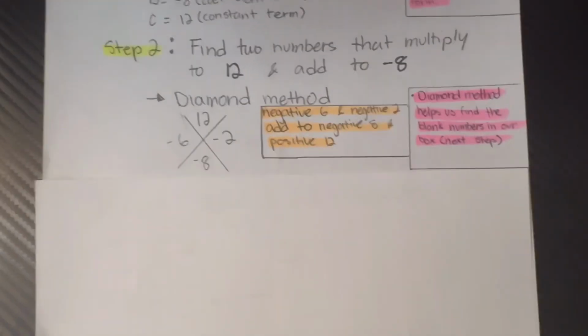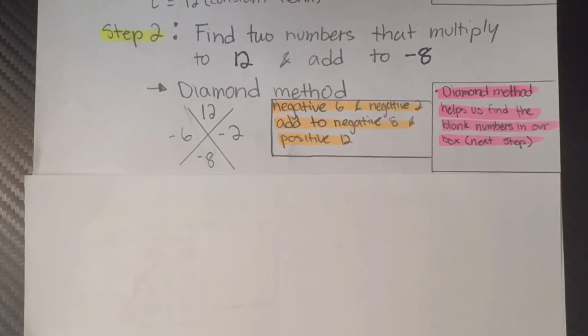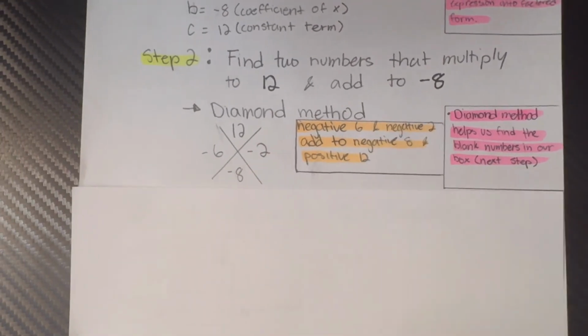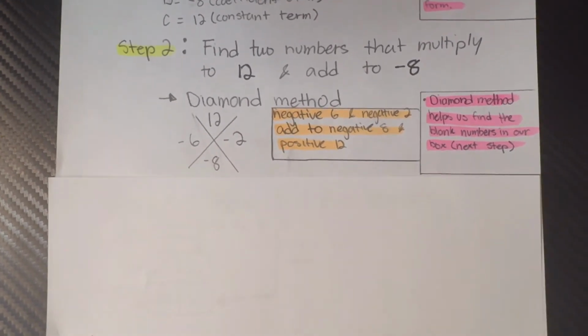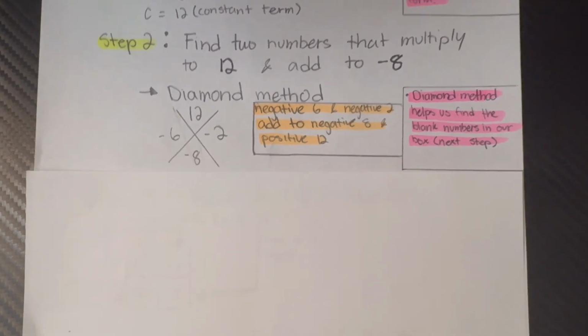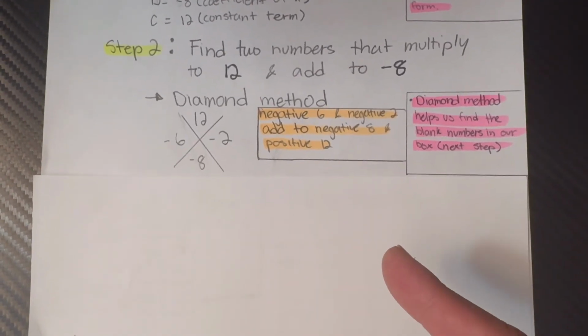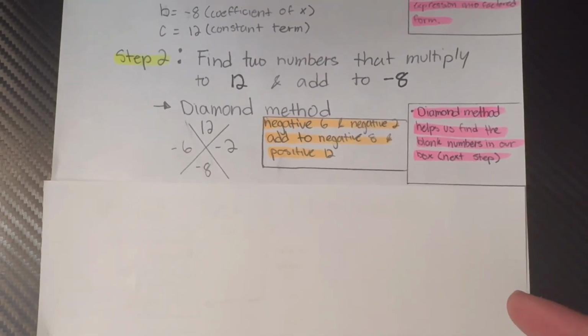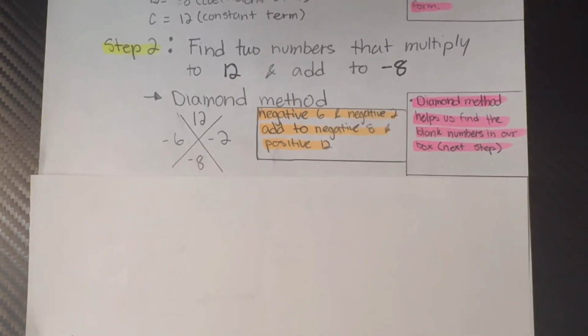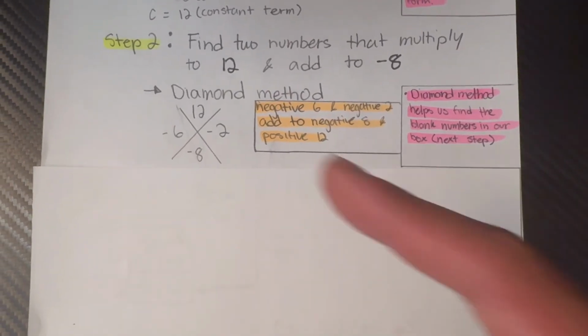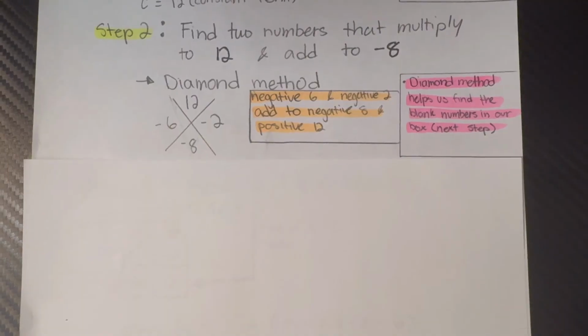As you can see here, we're still trying to find two numbers that multiply to 12, but also add to negative 8. The two numbers that I found were negative 6 and negative 2. Negative 6 and negative 2 add to negative 8, while negative 6 and negative 2 multiply to positive 12.